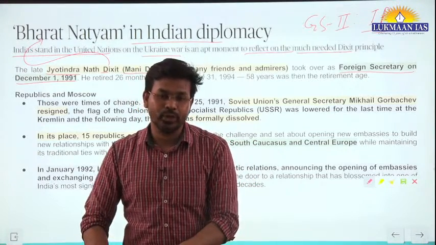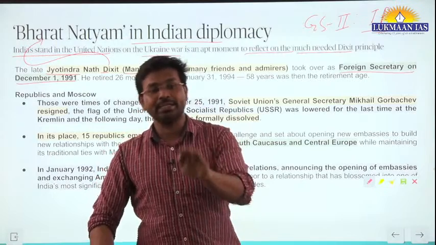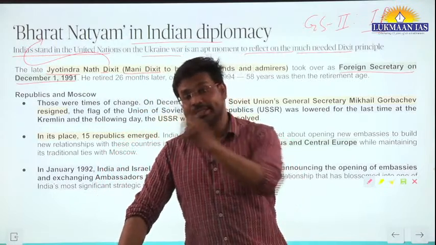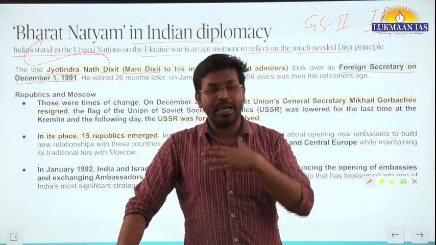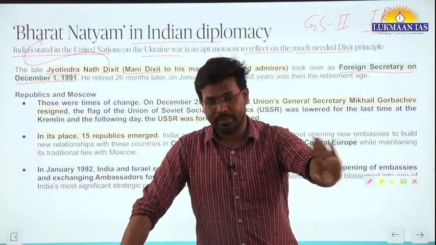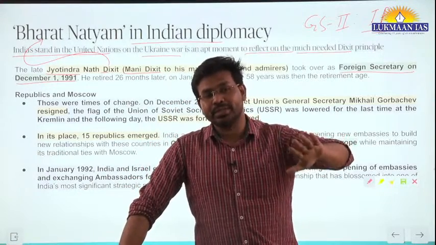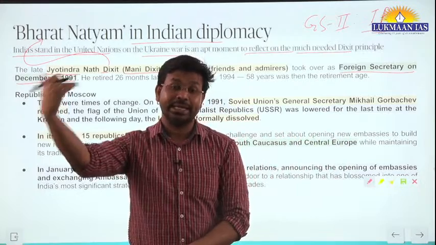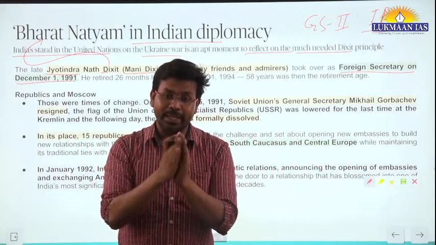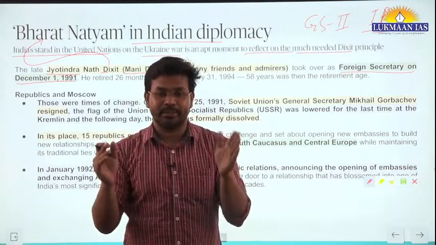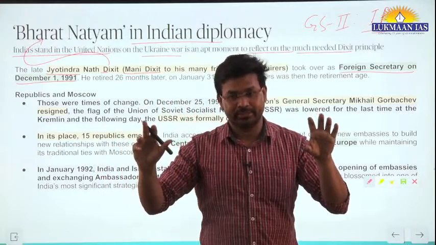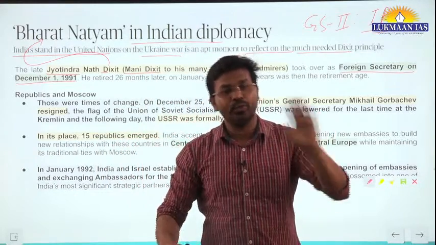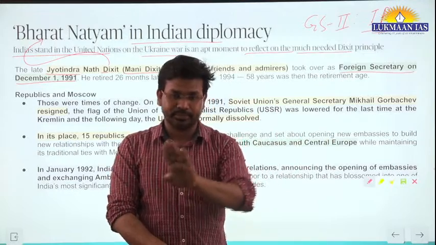Why? Because if India supported that resolution, then the other countries would think India is towards us, and Russia would think India is against us. So that will make a clear-cut distinction between white and black, meaning to which side you are standing.